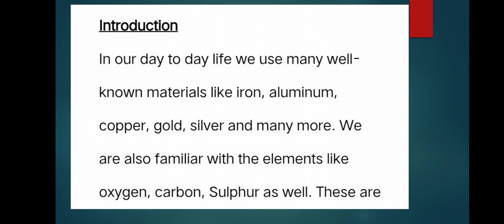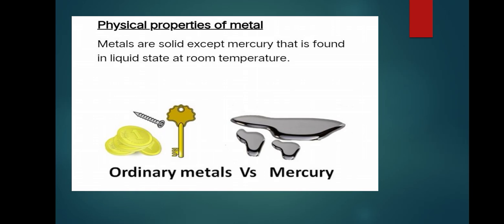Some elements possess the characteristics of both metals as well as non-metals. They are termed as metalloids. For example, boron, silicon, germanium, arsenic, antimony, tellurium, and polonium. Elements found in free state include some metals like gold, silver, platinum, etc., and some non-metals like helium, neon, argon, etc. as well. Firstly, we will discuss the physical properties of a metal.